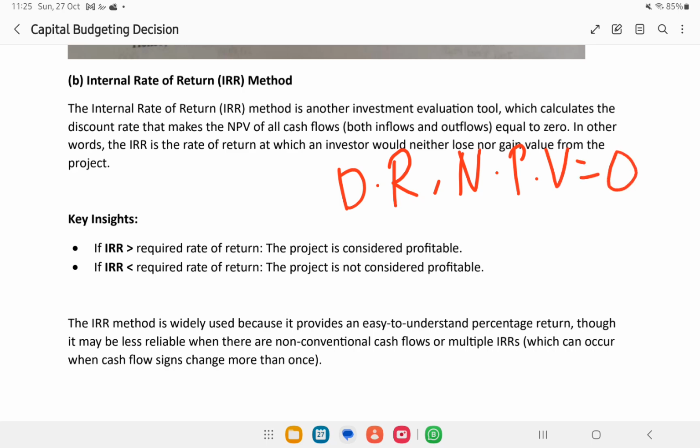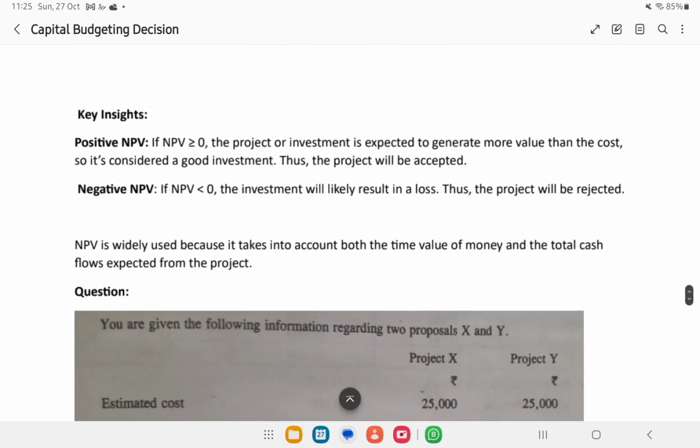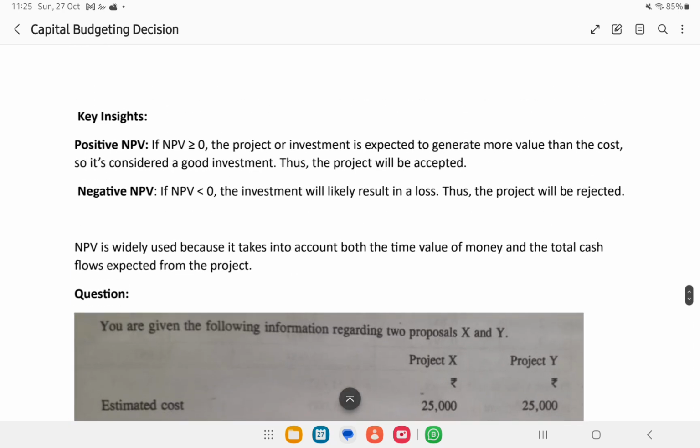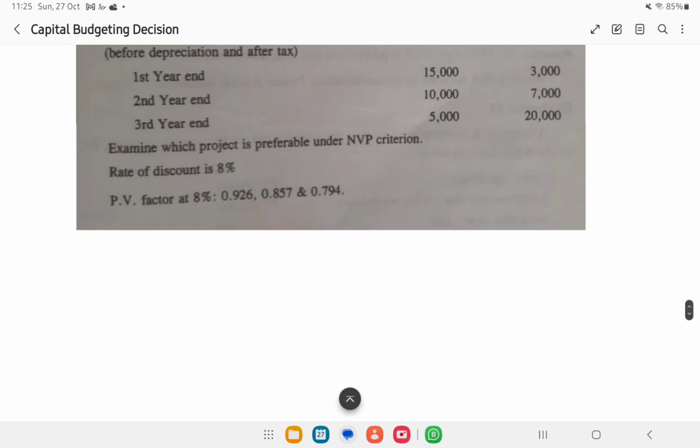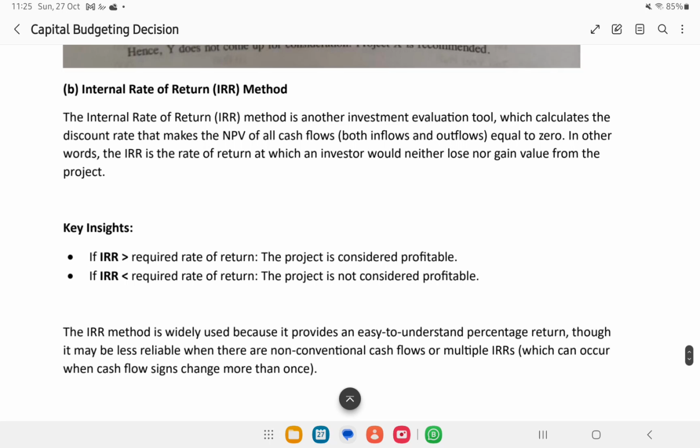Okay, what is the point of making our NPV 0? Just remember this, we had a selection criteria. We need a project that will give at least 0, isn't it? The project should have a positive return or else we will not accept it. So the IRR method gives us the discount rate which makes our project's profit equal to 0.